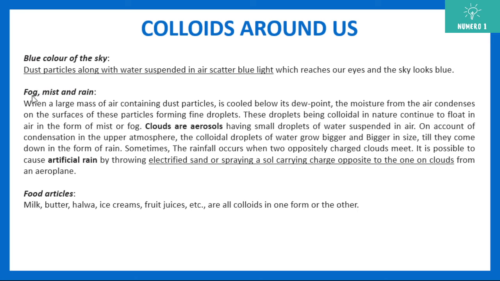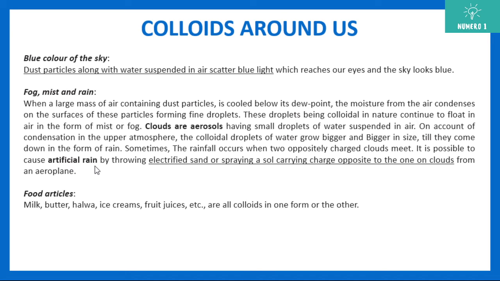In the same way, fog, mist and rain are some examples of colloids around us. Sometimes rainfall occurs when two oppositely charged clouds meet. When a positively charged cloud and a negatively charged cloud meet together, they become neutral. Once they become neutral, the particles become heavy and rainfall occurs. So this is one of the reasons when rainfall might occur.